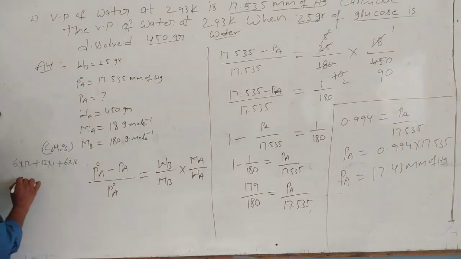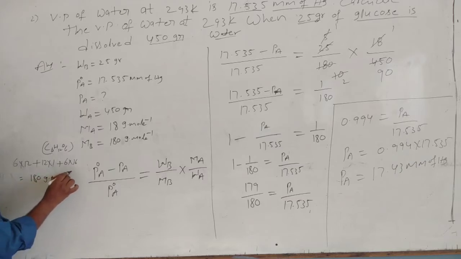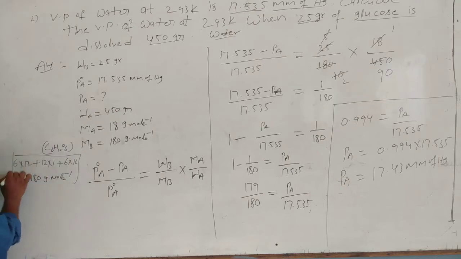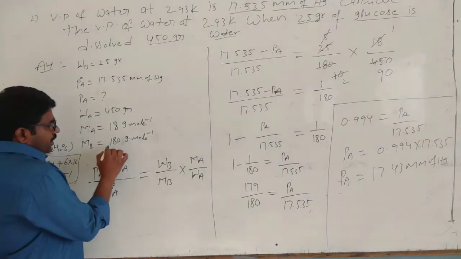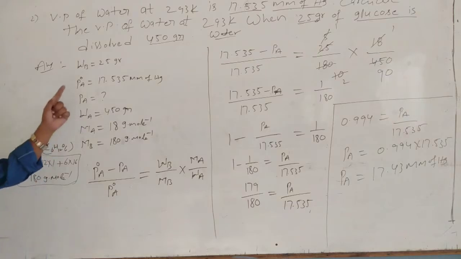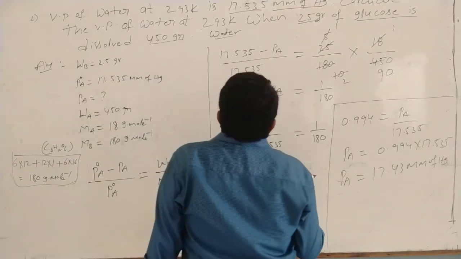Adding all these, we get 180 gram per mole. You have to remember this is the exact molecular weight of glucose.